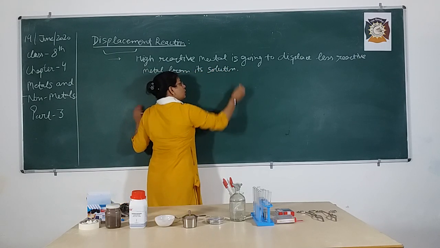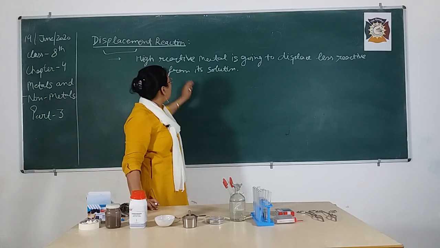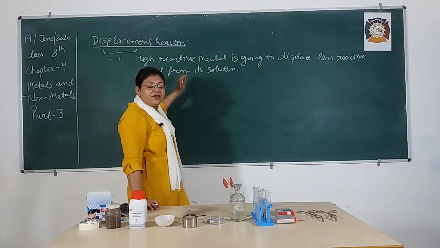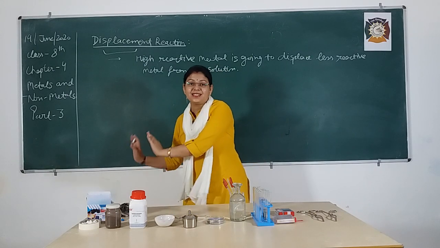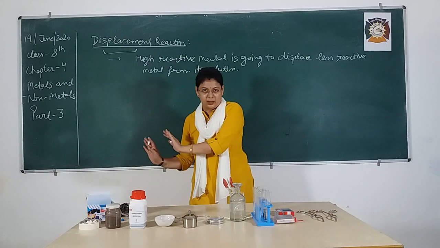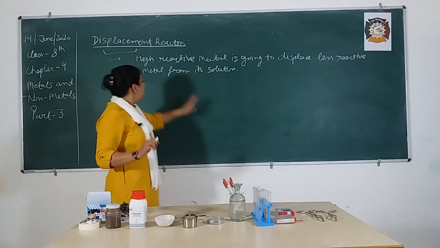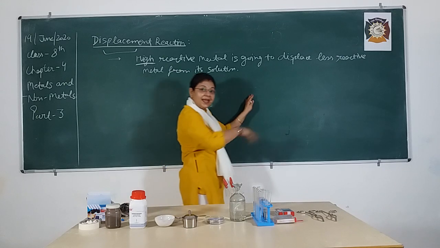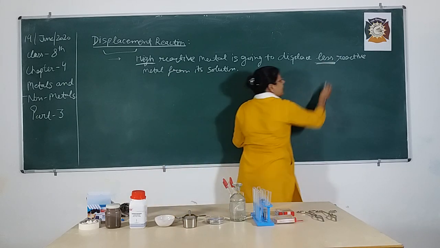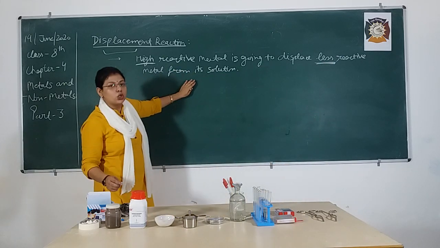Okay. So, bache, it's very common sense, because a very powerful and healthy person is going to displace the skinny one or the weaker one. Getting my point? That means here the high reactive metal is going to displace the less reactive metal from its solution.